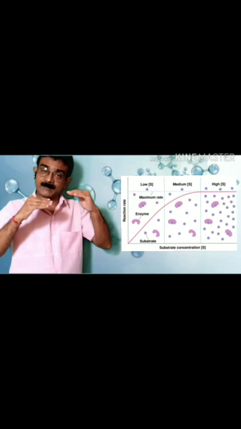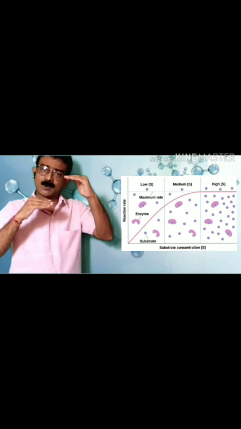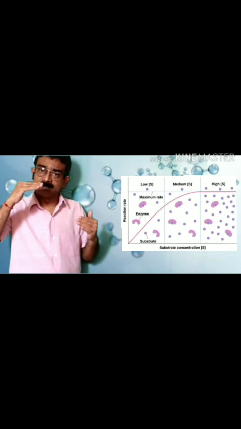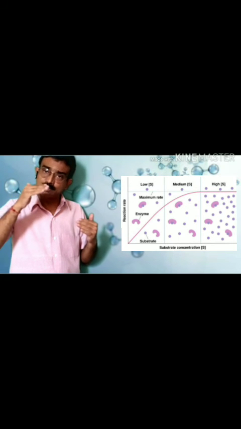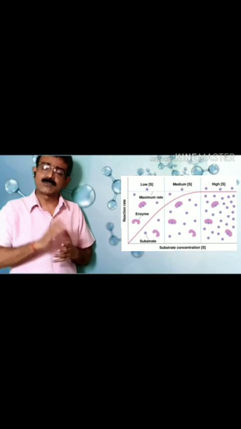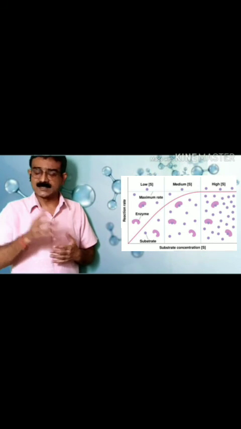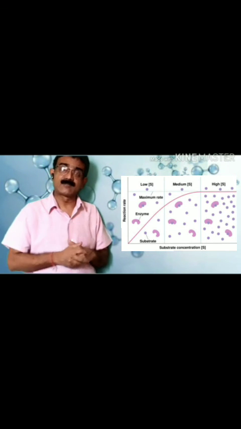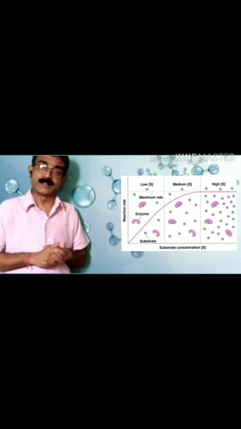So the extra molecules of substrate are left behind alone, and they cannot go through catalytic conversion. So guys, this is the concentration of substrate: initially when it increases, the rate of enzymatic activity increases.